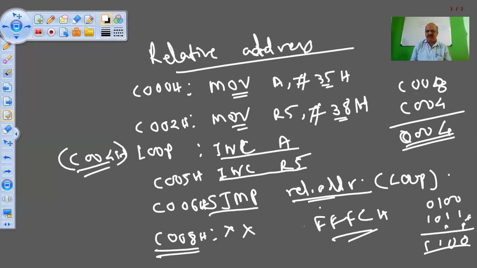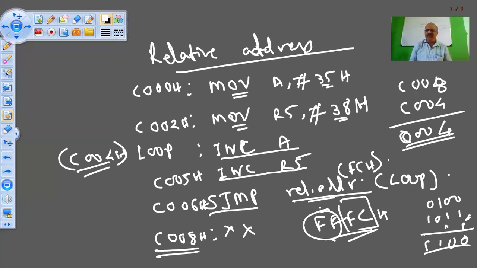This FF we can neglect. So 8-bit address we want. So the relative address is FC. The relative address where we want to jump is FC. So whenever we want to jump back from the higher address to lower address, we find the 2's complement of that address, correct? Or the difference, 2's complement of the difference of the two addresses, and that we put as a relative address.